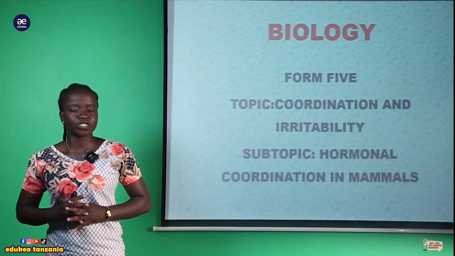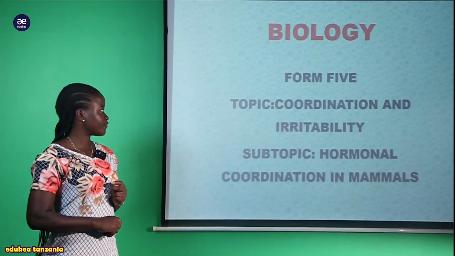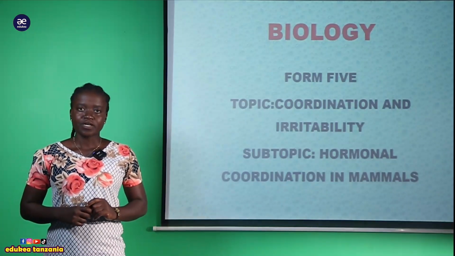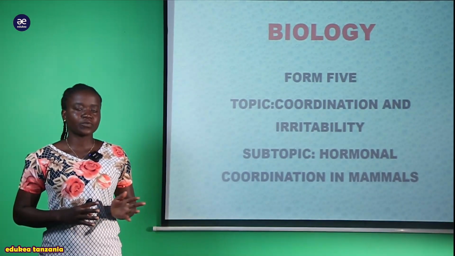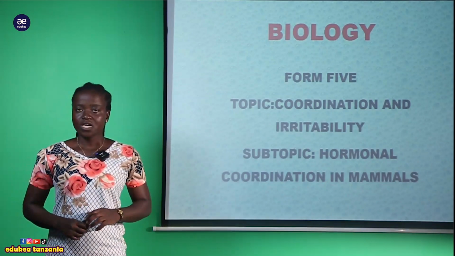I'm teaching biology, and today I'll be with you to discuss our Form 5 topic, and this is coordination and irritability. So in our topic now, we are selecting our subtopic, which is hormonal coordination in mammals.